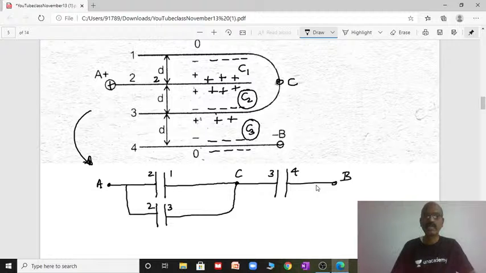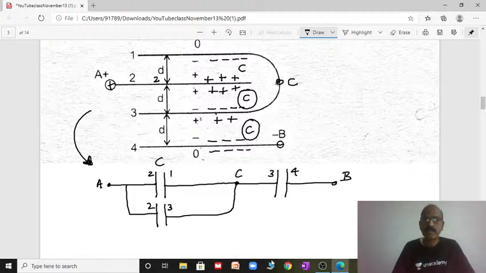Now you can see that capacitors C1 and C2 are in parallel, and C3 is in series with this. Take each capacitor as C only: the first capacitor, the second capacitor, the third capacitor, all as C, all with equal capacitance assumed.